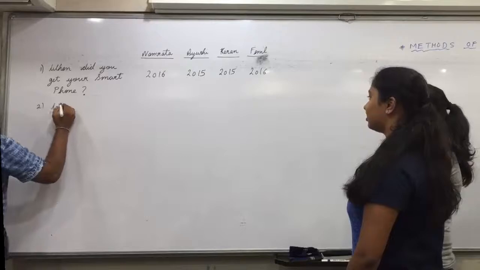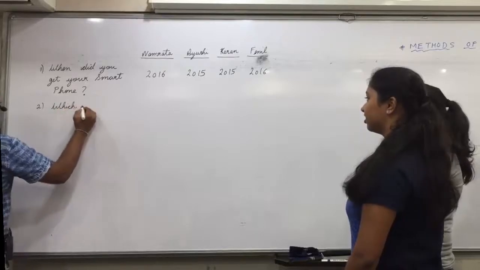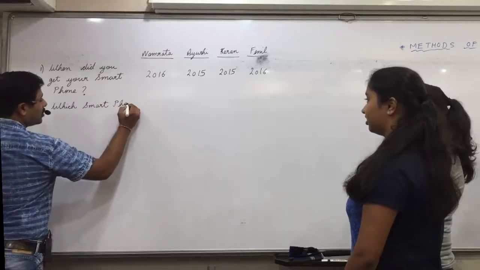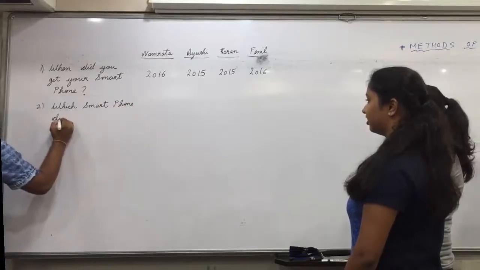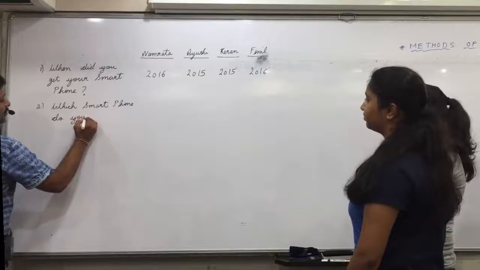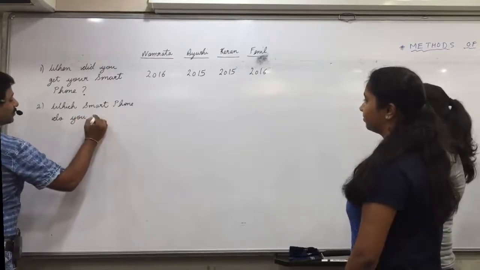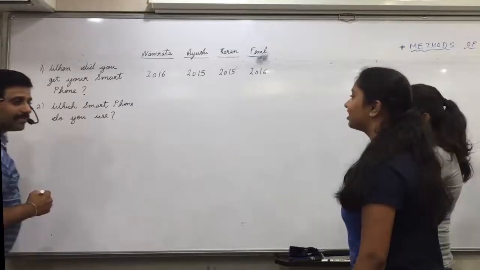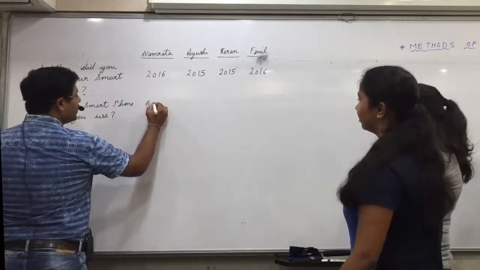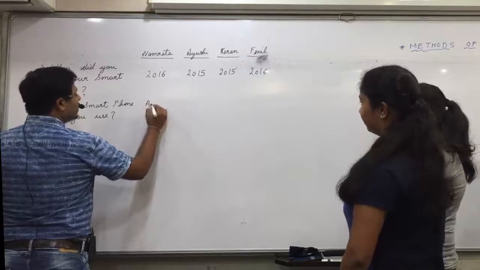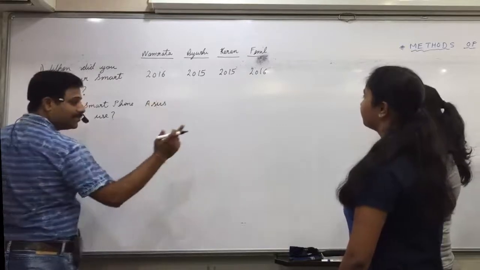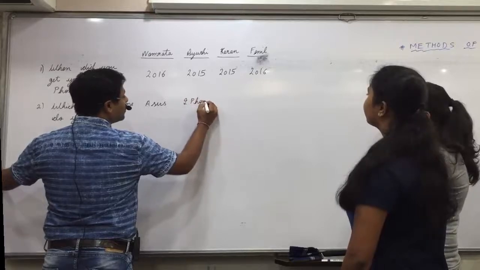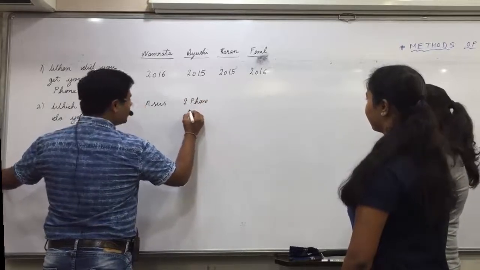Which smartphone do you use? ASUS. Okay, Asus. iPhone. 4, 5, 6, 7.